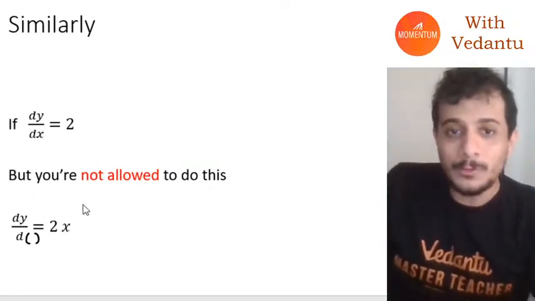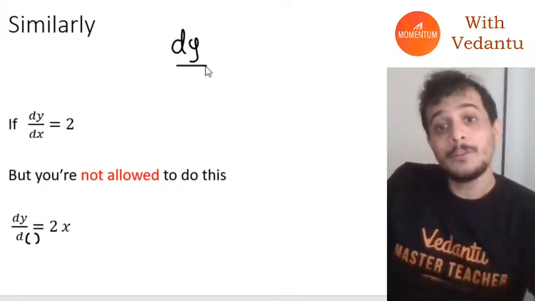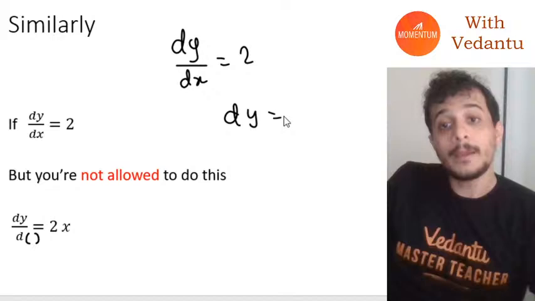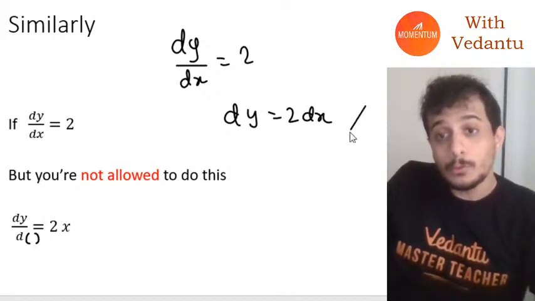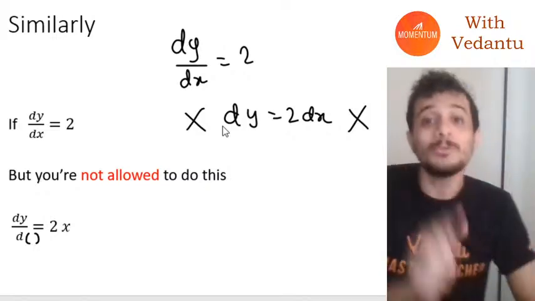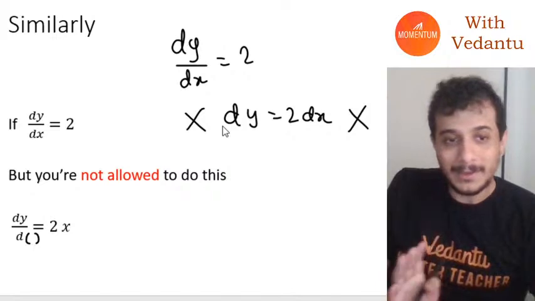I have students who have asked me before, sir, if dy by dx is equal to 2, how can you cross multiply? You can't do this, sir. Students have told me that, sir, you are not allowed to do this. That's not true, guys. You are allowed to do this. You can cross multiply like this.